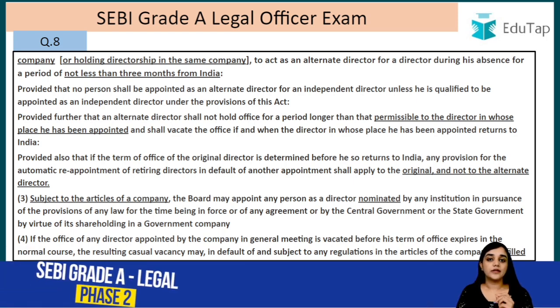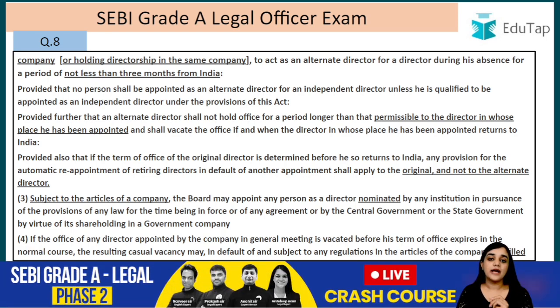So basically the alternate director of an independent director also has to meet all the conditions of being an independent director. He should also meet all those conditions, right?